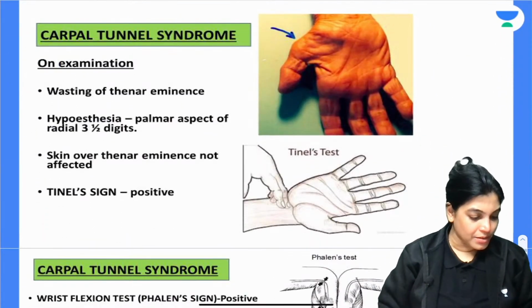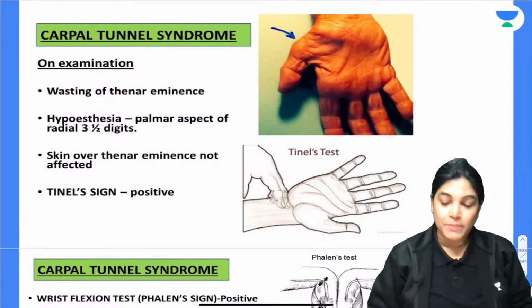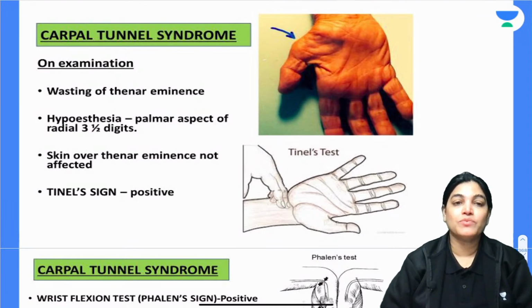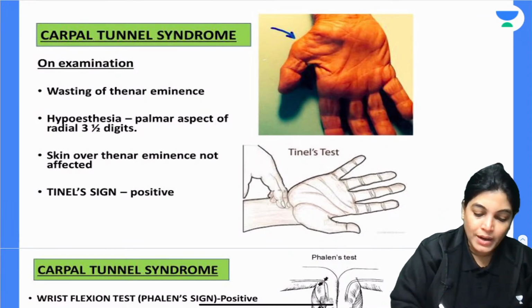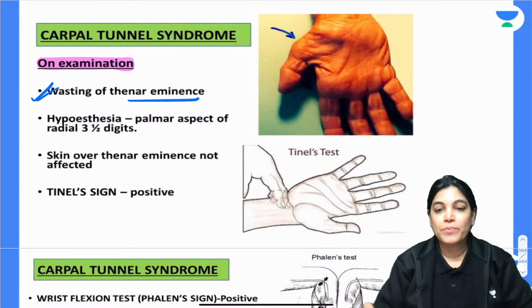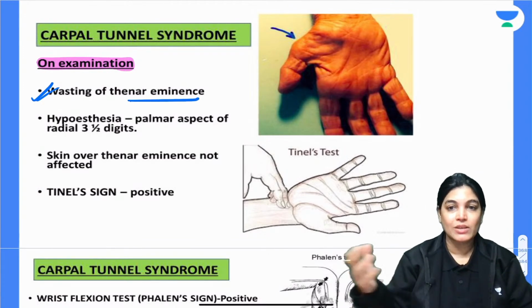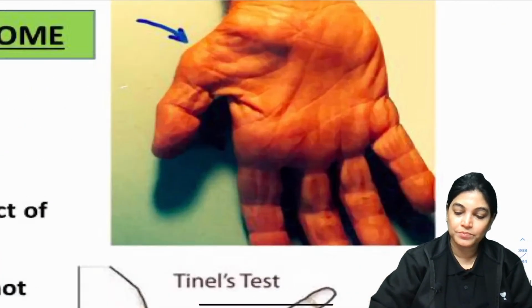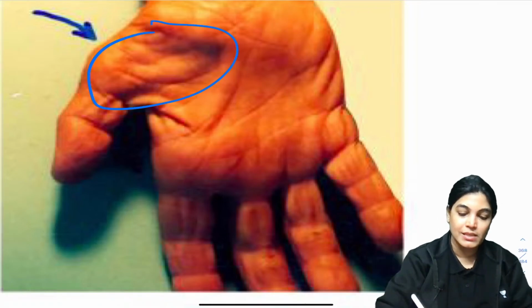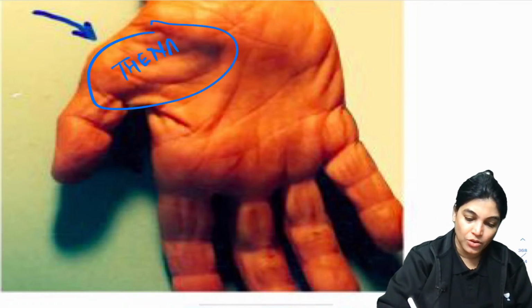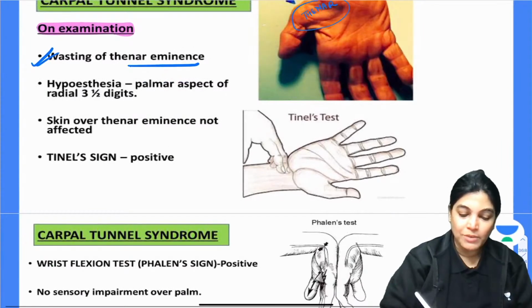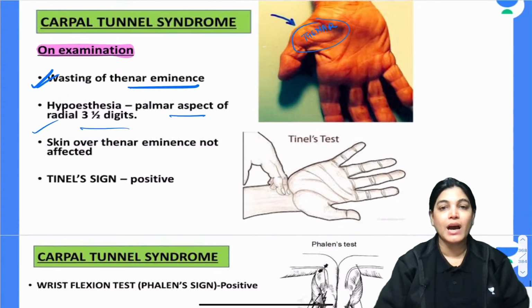See here, paresthesia is the most common early symptom. Now let's see the features of carpal tunnel syndrome on examination. There will be wasting of the thenar eminences. Can you see this in the image? The thenar muscles are wasted, with muscular atrophy.